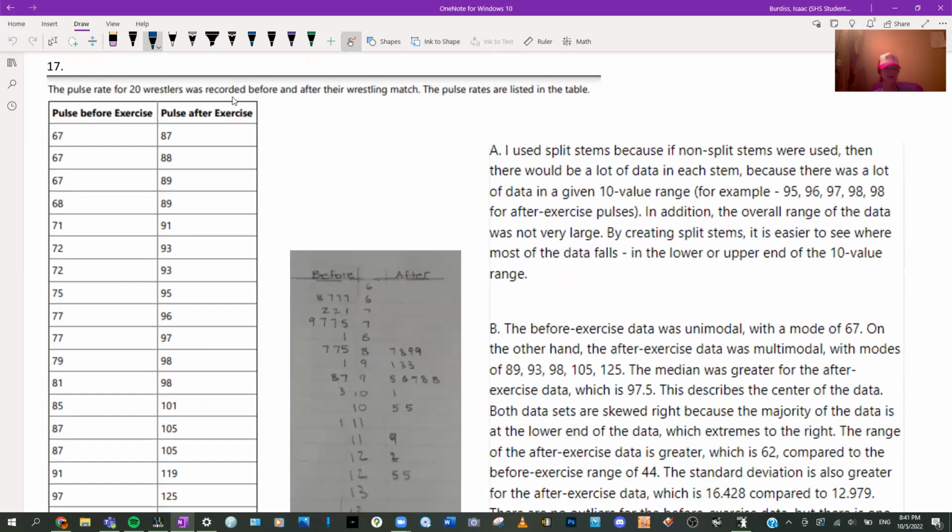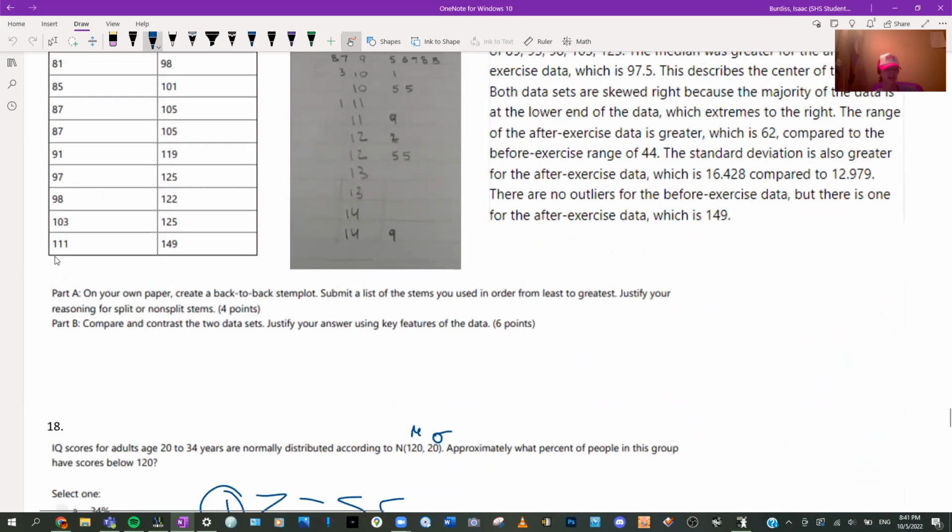A pulse rate of 20 wrestlers was recorded before and after their wrestling match. The pulse rates are listed in tables. So pulse before, pulse after. And it's asking, on your own, please only look at what I'm reading because the answer is already there. On your own paper, create a back-to-back stem plot. Obviously this was some kind of assignment, so you don't need that part. Justify your reasoning, that does matter. So let me only cross out that. All right, compare and contrast. Let's start out with this.